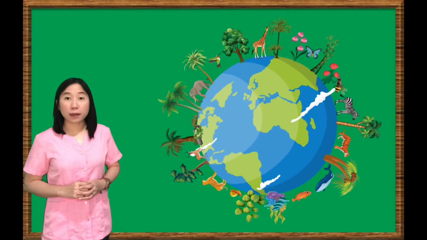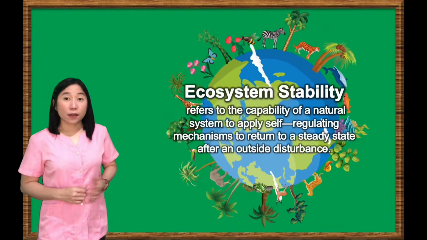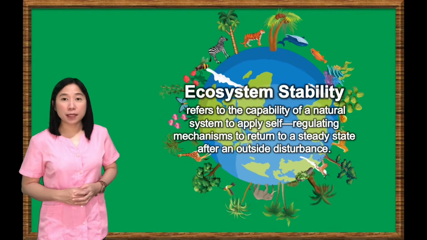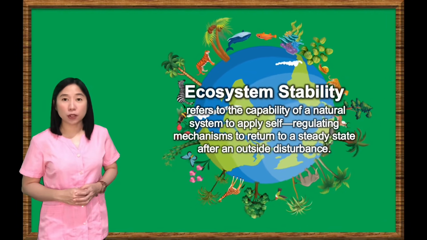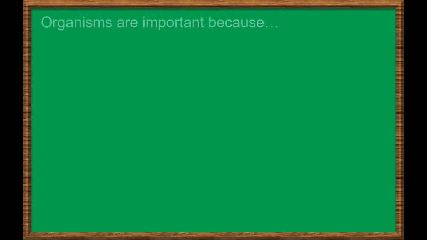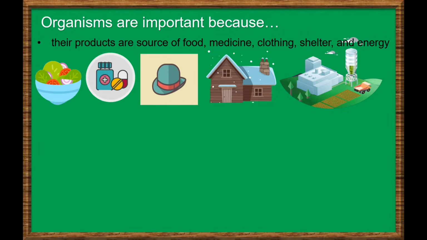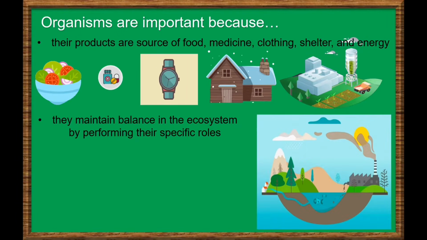Biodiversity is important because it contributes to environmental stability. The stability of an ecosystem can be described as the resilience to withstand changes that may occur in the environment. Organisms are important because their products are source of food, medicine, clothing, shelter, and energy. They maintain balance in the ecosystem by performing their specific roles.